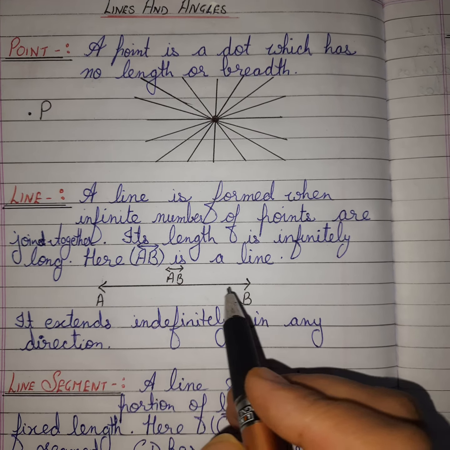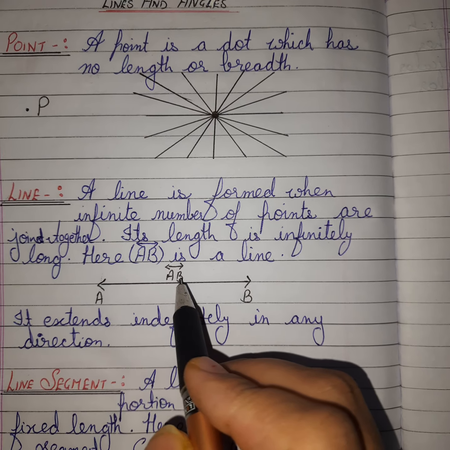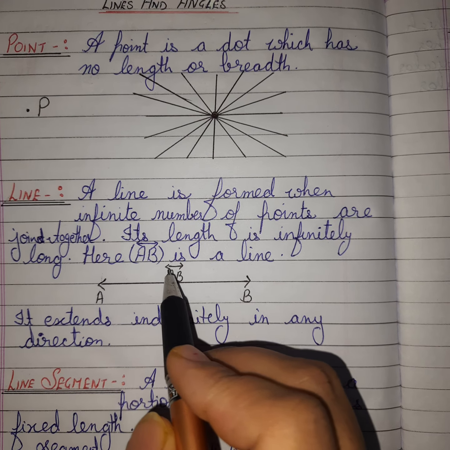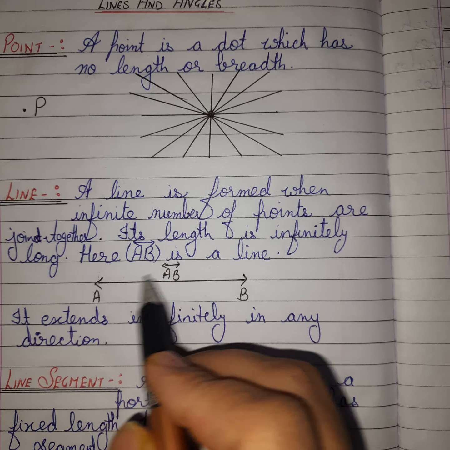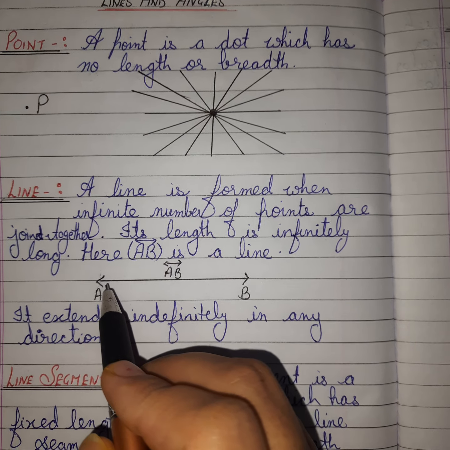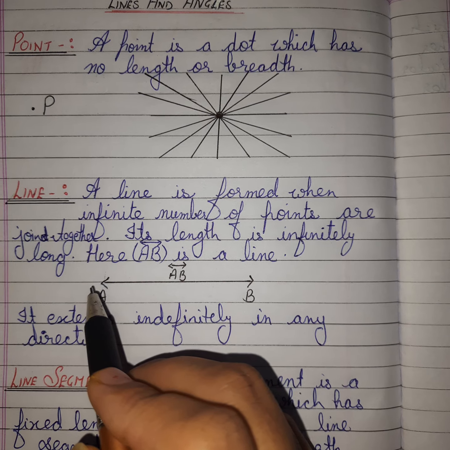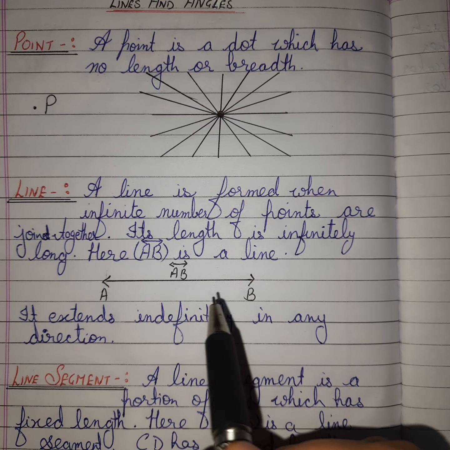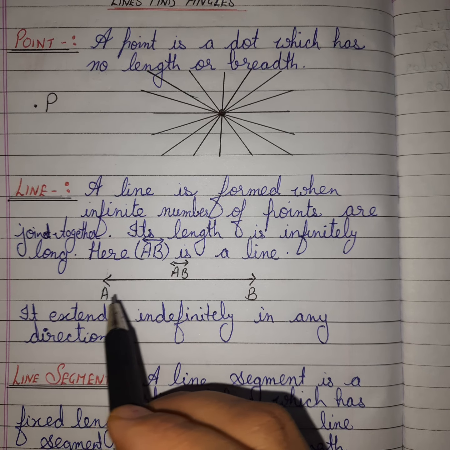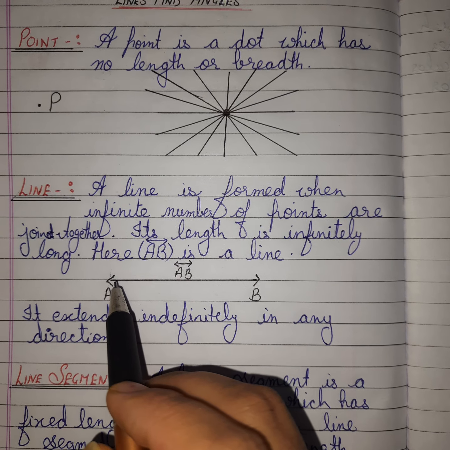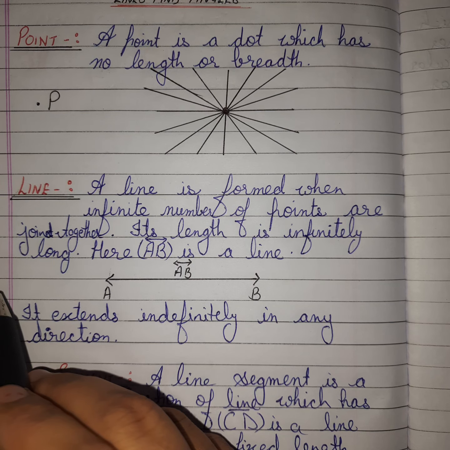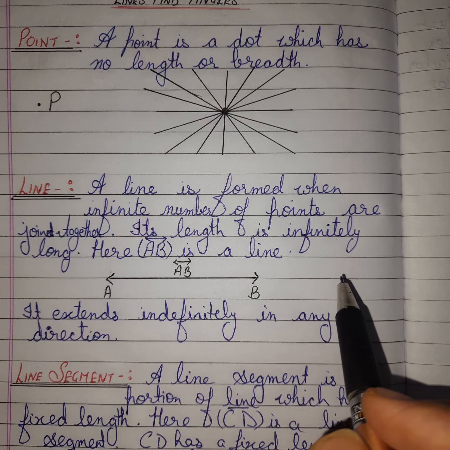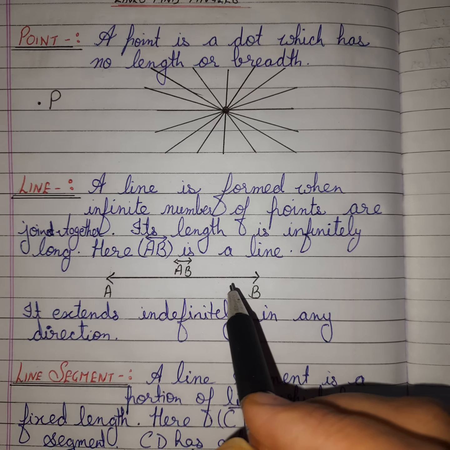Here I have taken AB as one line and I have written AB here, and on the upper side I have given a sign. It is a line sign. Both sides arrowheads are there, because for a line there is no limit. Infinitely it is going on in length. So it extends indefinitely in any direction. There is no limit. If we want to spread it in this direction, we can spread it here. If we want to spread it in this direction, we can spread it here also, because there are no limitations.